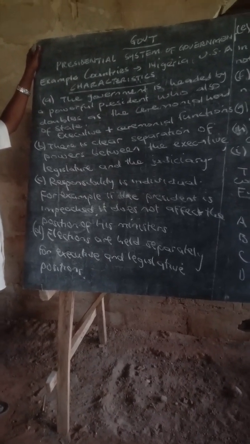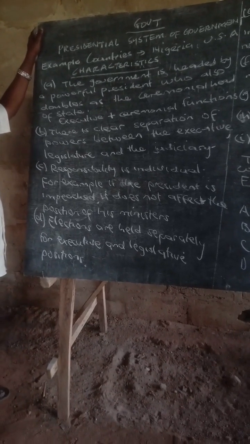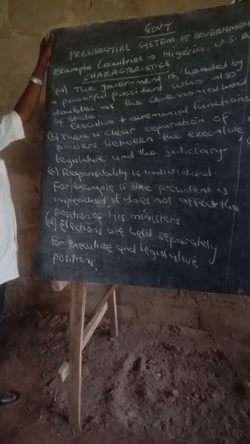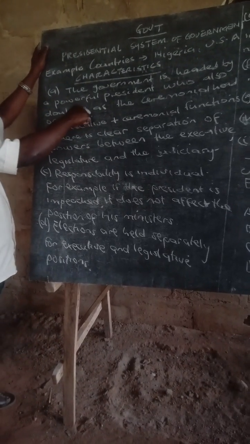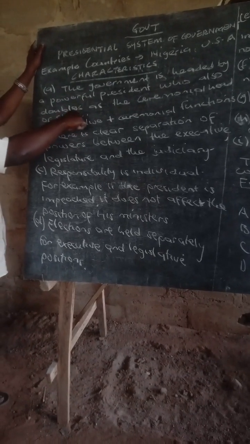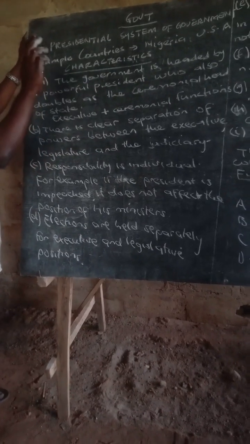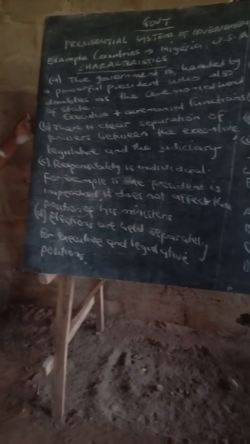Then any ceremony involving the state, maybe independence celebrations, welcoming of foreign dignitaries, ceremonial functions will also be undertaken by the president. So he has a dual role, executive and ceremonial, all fused into one. Executive plus what? Ceremonial function.